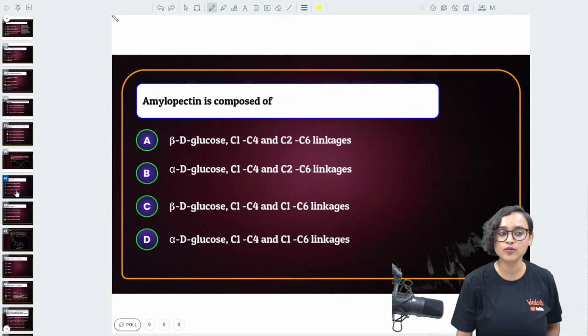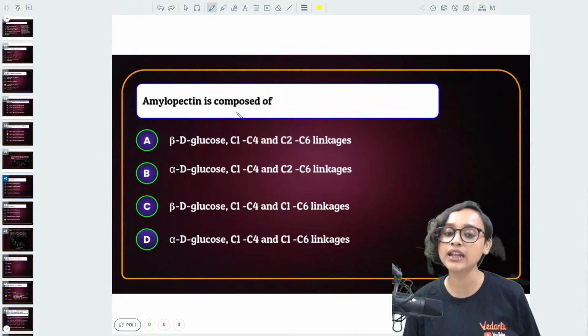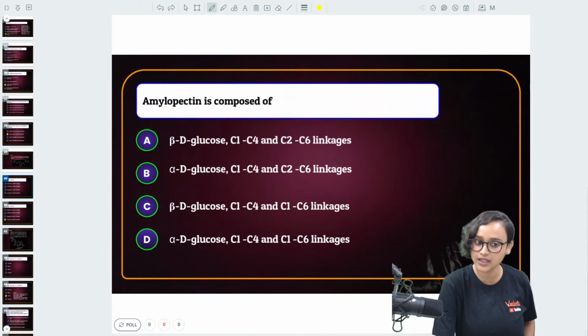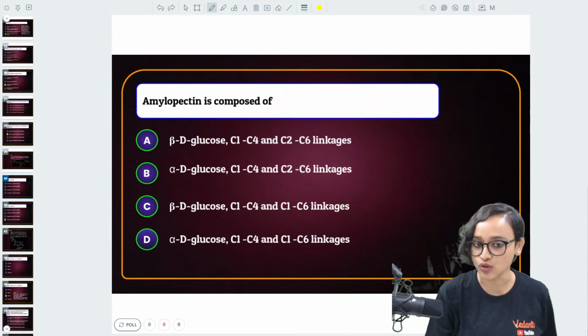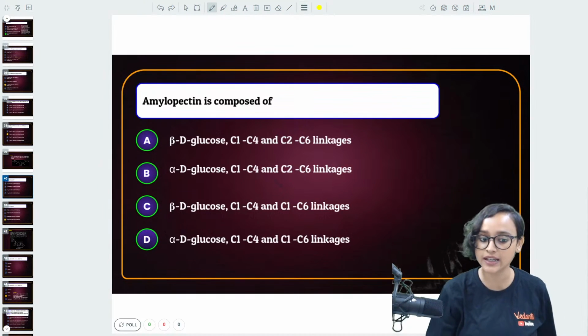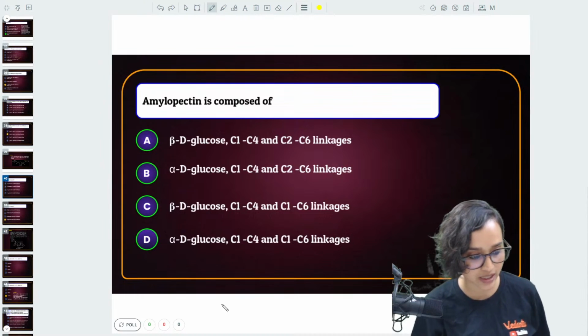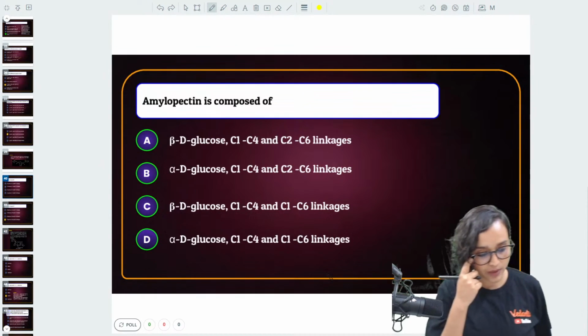Moving on, guys. Next question. Tell me, amylopectin is composed of: beta D glucose C1, C4 and C2, C6 linkages, alpha D glucose C1, C4 and C2, C6 linkages, beta D glucose C1, C4 and C1, C6 linkages, or alpha D glucose C1, C4 and C1, C6 linkages? Tell me, bacha. How much marks?